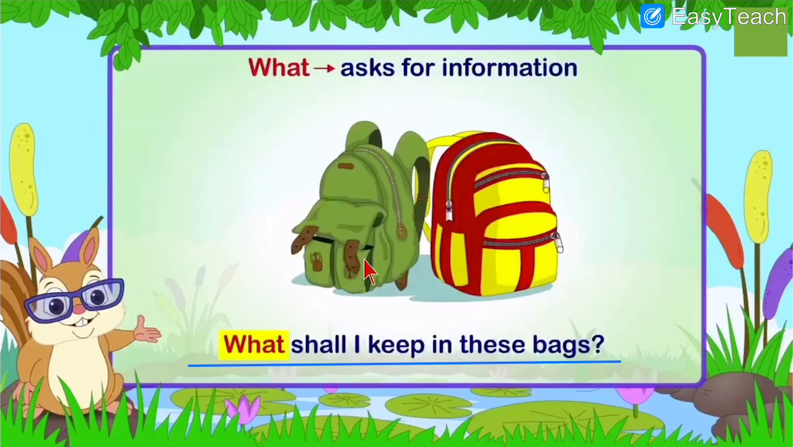So why do we write these, THESE? Because more than one bag is given. It is two, plural. So what shall I keep in these bags? See, plural it is two, so we write bags. And at last we put question mark. So that is WH word what.